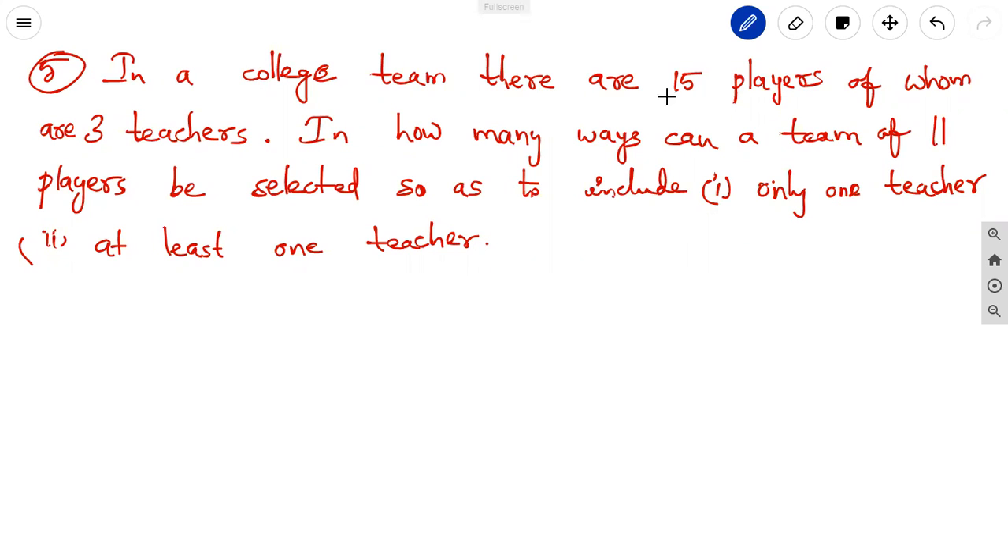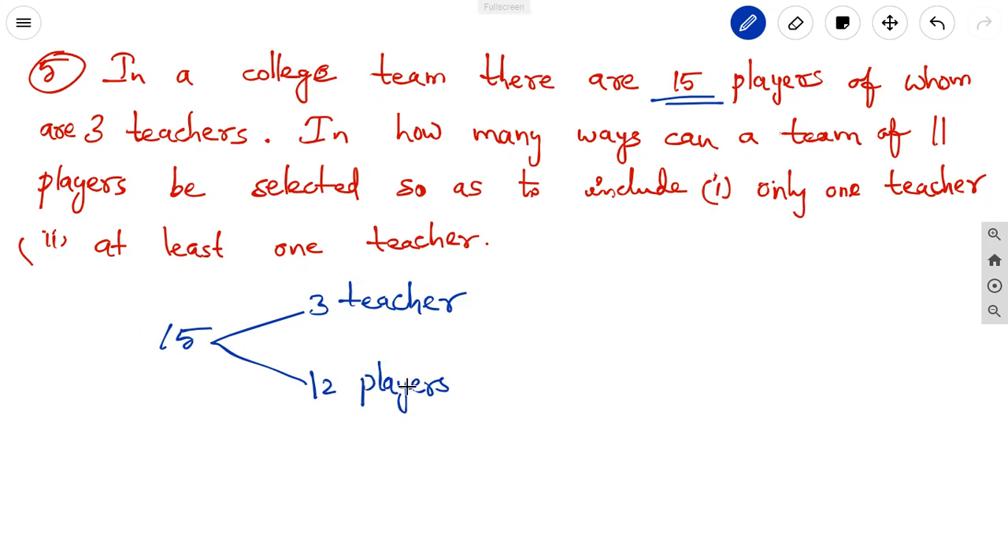In a college team, there are 15 players, of whom 3 are teachers. The remaining 12 are students or players. In how many ways can a team of 11 be selected so as to include, in the first case, only one teacher? Only one teacher means compulsory one teacher.